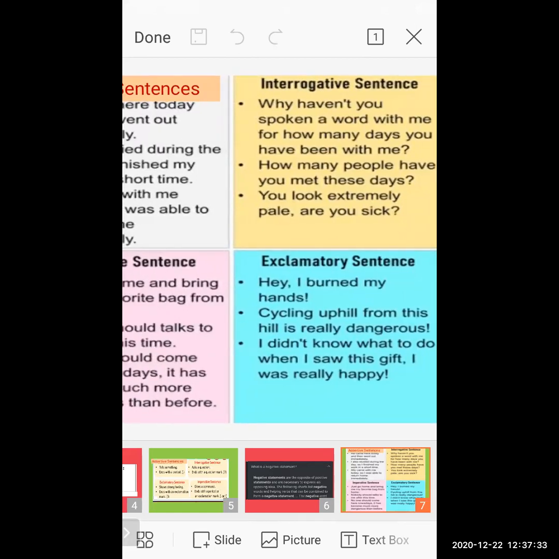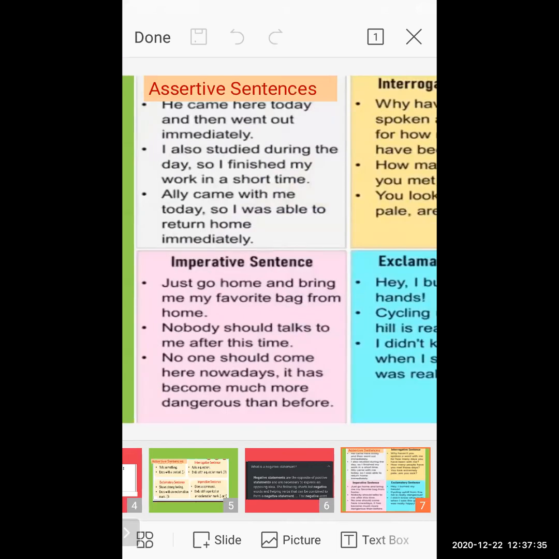Now come to the next, that is the imperative sentence. See the imperative sentence example: Just go home and bring me my favorite bag from home. Now see the first sentence here. The sentence gives some kind of order or command. That means you order someone, you give a command to someone. So this type of sentence comes under the imperative sentence.